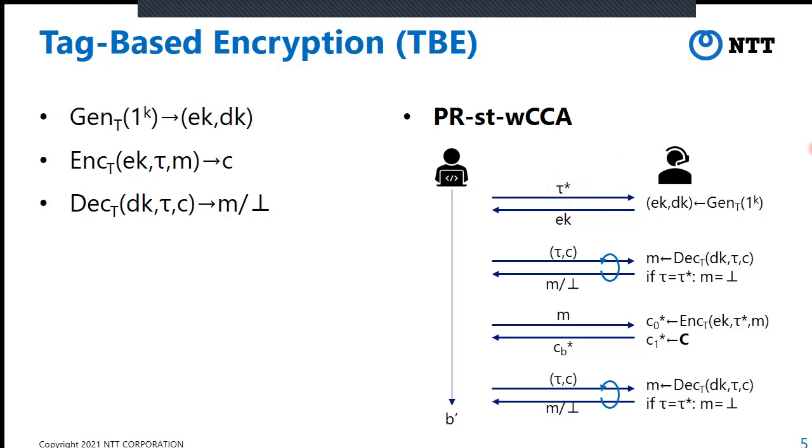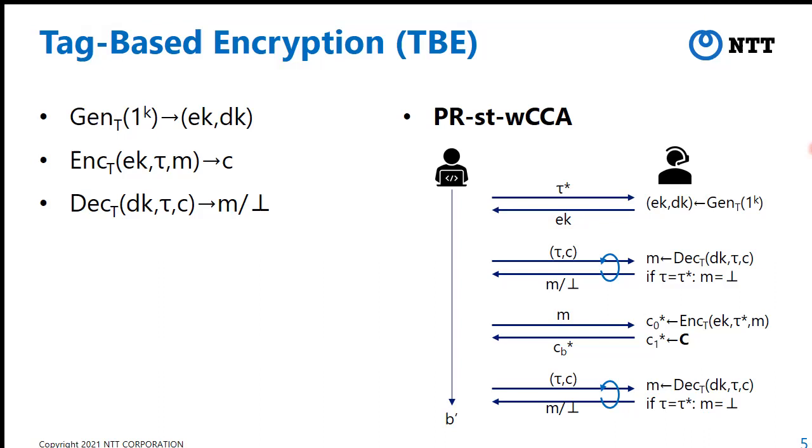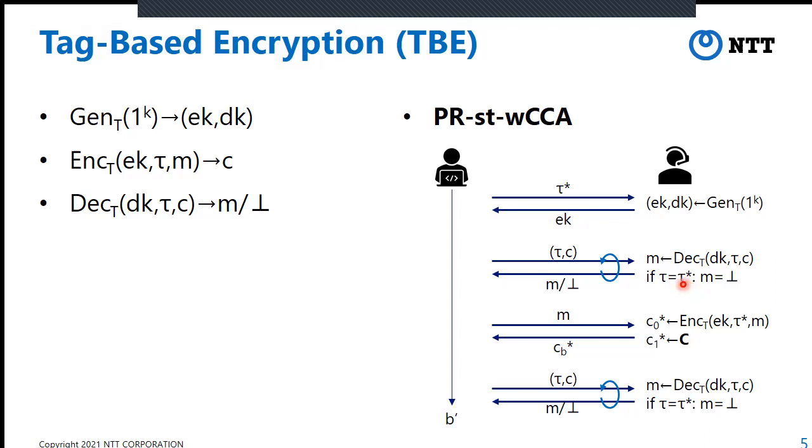Receiving tau star, the challenger sends EK to the adversary. The adversary can use the decryption oracle freely. So it sends tau and C to the decryption oracle. But if tau is the declared tau star, the adversary will receive bot.